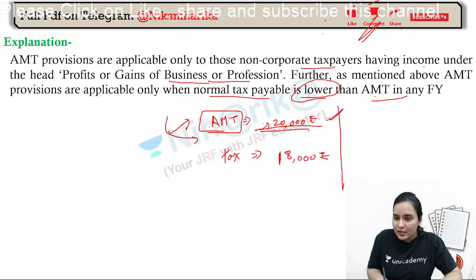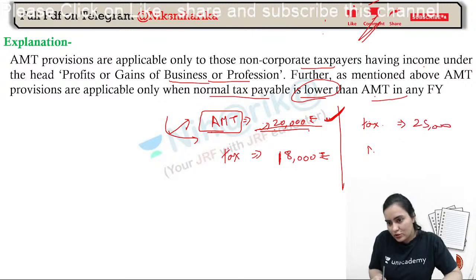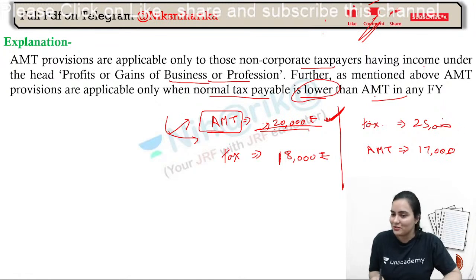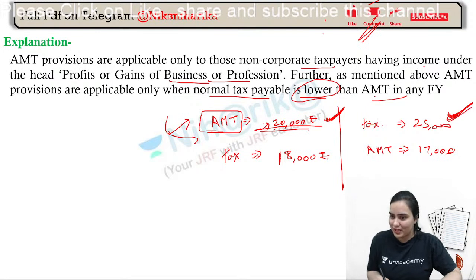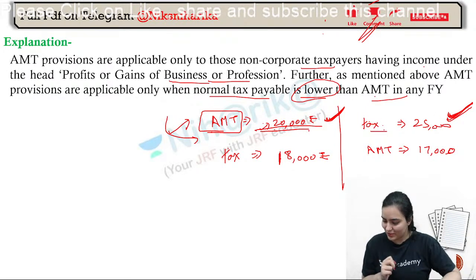Now, in case your tax as per your calculation comes to 25,000, and in case your AMT comes to 18,000 or 17,000, then what amount do you have to pay? These rules are formed by the government. So of course, think from their point of view. Those who have made the laws, the answers will be easy. You will be paying this much amount. Okay? But I have not done it in income tax.